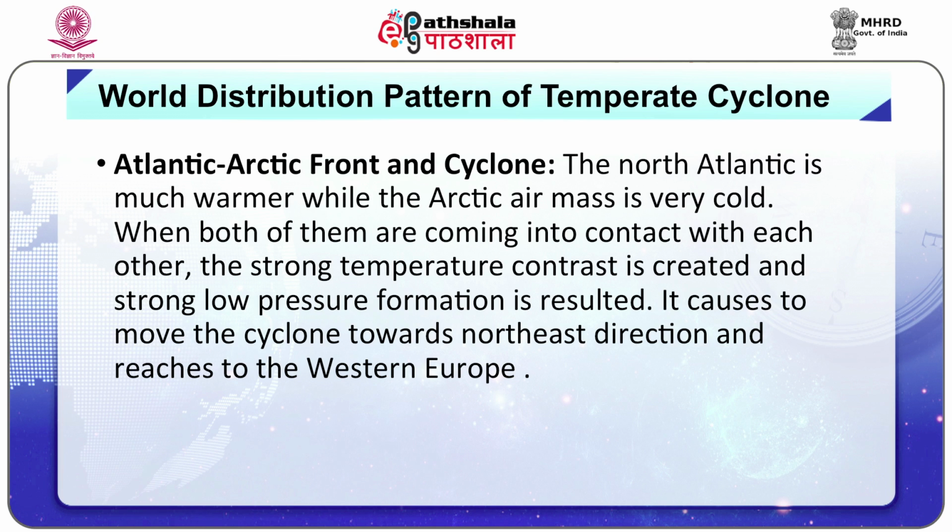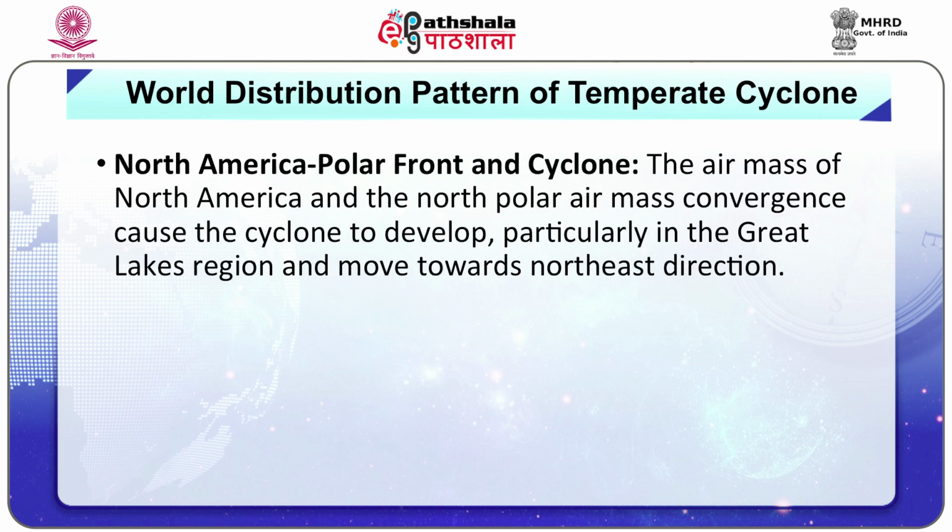The North Atlantic is much warmer while the Arctic air mass is very cold. When both of them are coming into contact with each other, a strong temperature contrast is created and strong low pressure formation results. It causes the cyclone to move towards the northeast direction and reach up to Western Europe. North America polar front and cyclone.